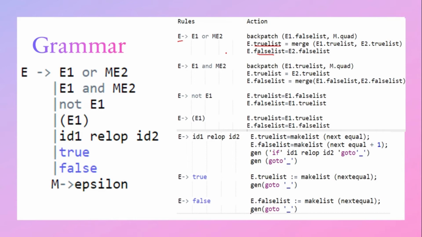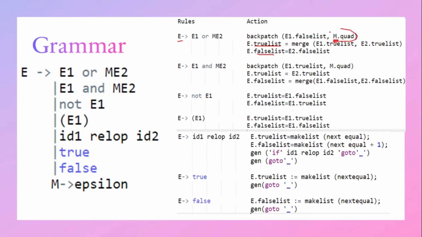For that, we insert a marker non-terminal M into the grammar. The marker is used to pick up the index of the next quadruple, so where the next quadruple has to be fetched, that index will be gathered by this non-terminal M.